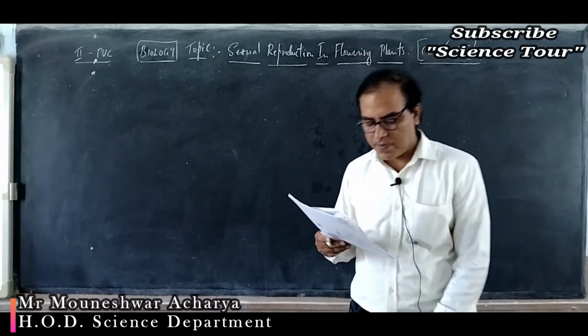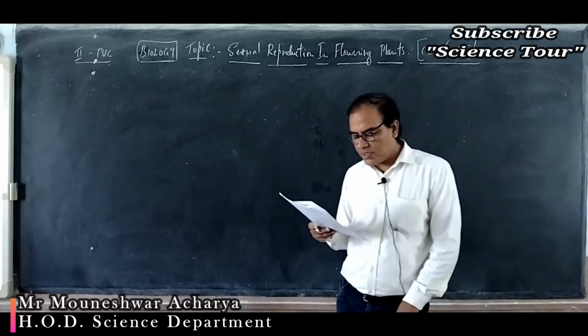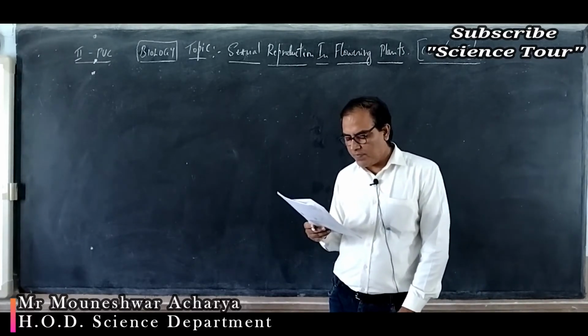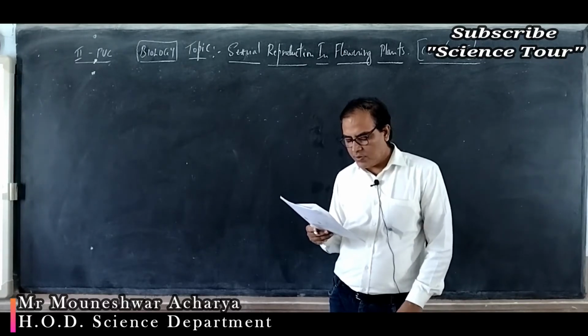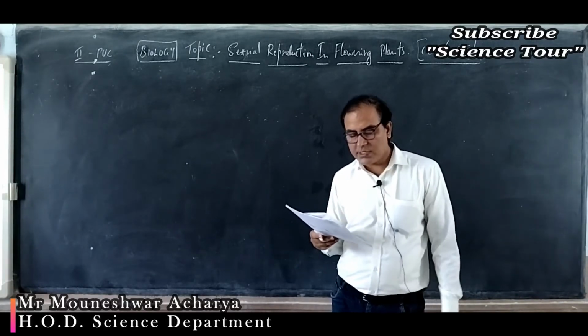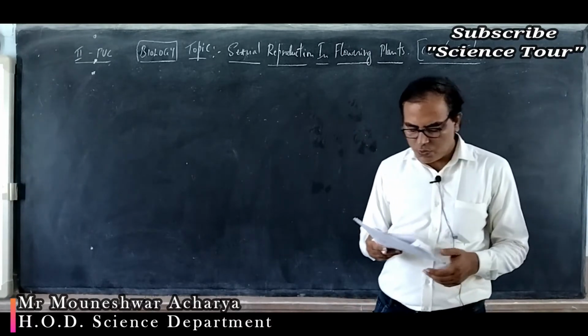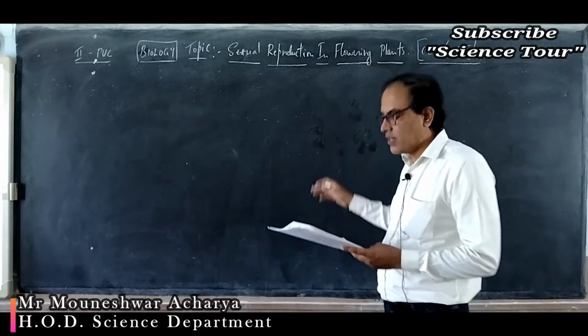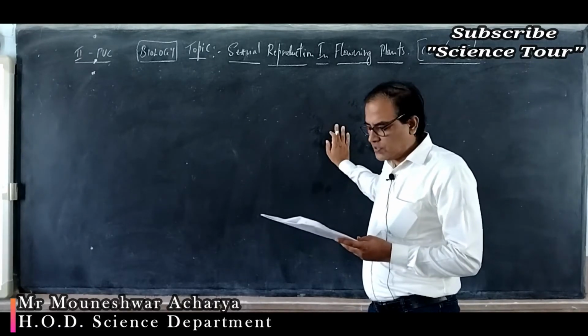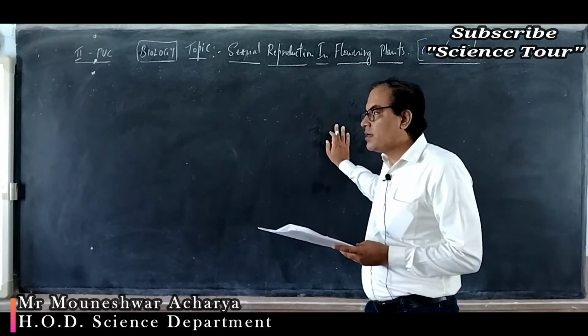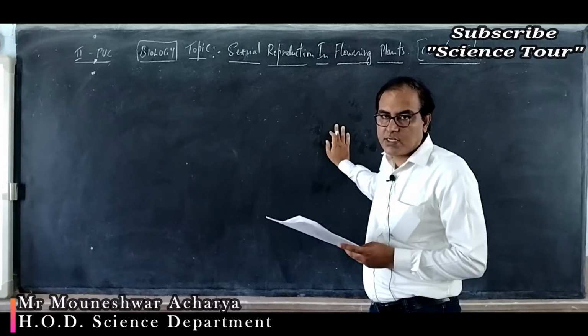Option 4. Next, question number 24. The central cell after triple fusion becomes the primary endosperm cell. So the central cell contains two haploid polar nuclei, in which the nucleus of the male gamete fuses, forming the triploid primary endosperm cell.